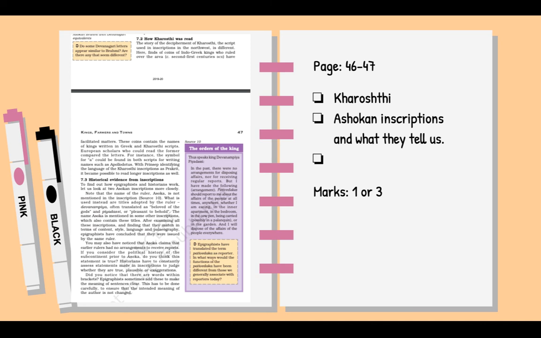Then you have pages 46 to 47. Here we are coming back into script and the deciphering of the Brahmi and the Kharoshti scripts by James Prinsep. So what is Kharoshti? How was Kharoshti deciphered could be a question. And what kind of information do we get from Ashokan inscriptions? Yes, this can be quite an important concept. This could range from a 1 mark objective type question to 3 marks. They could also make it into an 8 mark question provided they add a tag question to this, but on their own, I don't think they will ask about just Ashokan inscriptions for 8 marks.